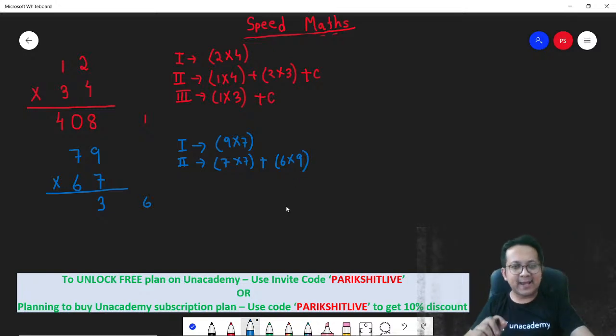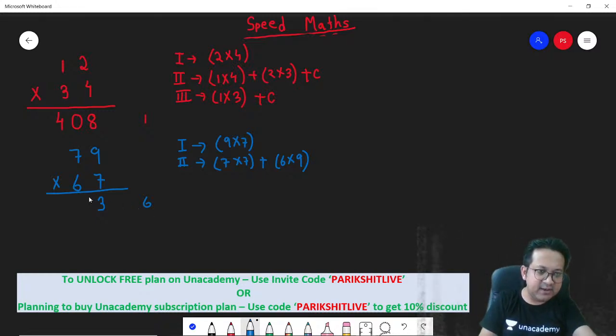So 49 plus 54 is 103. Carry over 6 is 109. So how much is the carryover this time? 108. Next, last step, 6 into 7 plus 10. So 6 into 7 is 42. 42 plus 10 is correct.